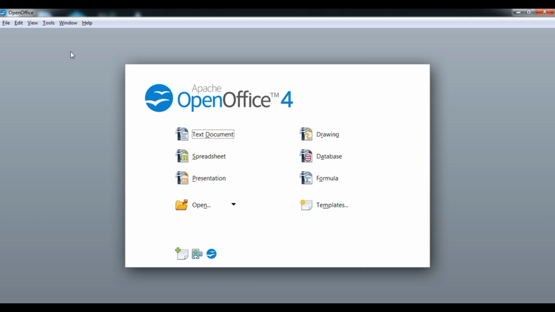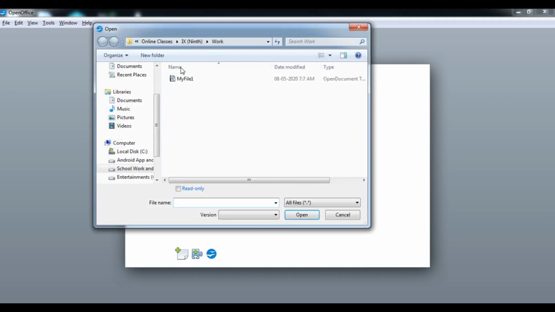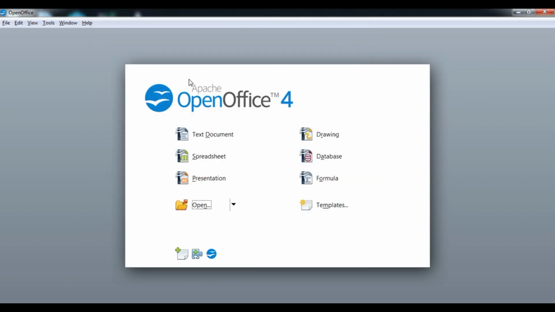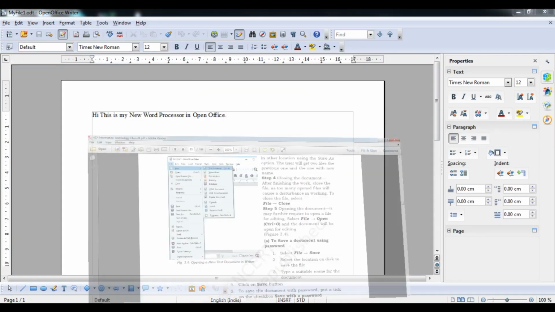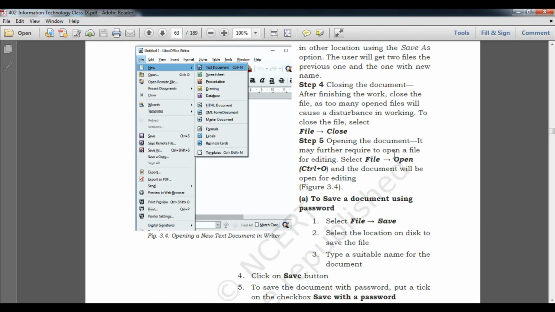Or you can open such a file with this method also. Close this file. Now go to the Open option, go to the particular file and double click on it, and it will open after a few seconds. Okay students, so we have learned how to save a file. And the same thing is explained here.